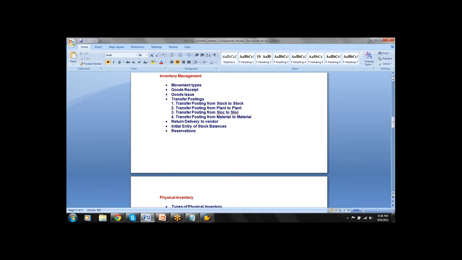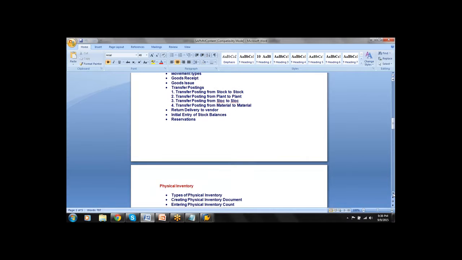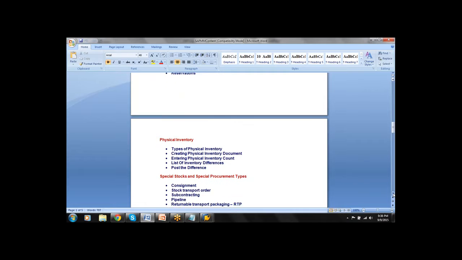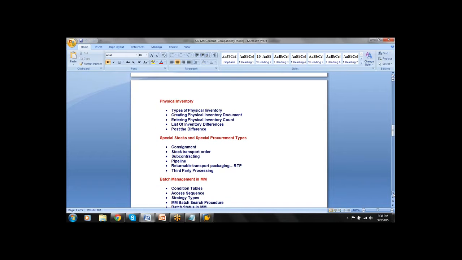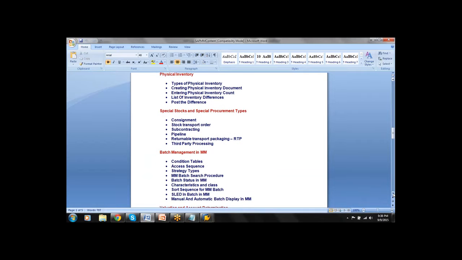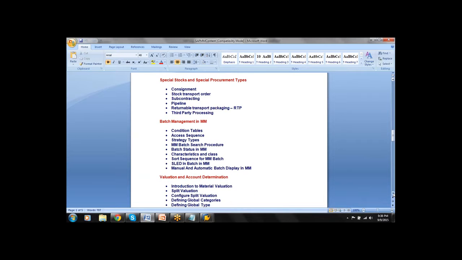After this, we'll discuss inventory management. Here, goods movement of the materials and goods takes place, and it is done in three ways: goods receipt, goods issues, and transfer posting. Next, physical inventory. It is a process where we compare the system stock with the physical stock using the physical inventory process. And next you have special stocks and special procurement. These are very important, different business scenarios we are going to see in real-time industries: consignment, stock transfer order, subcontracting, pipeline, returnable transport packaging, third-party processing, etc.